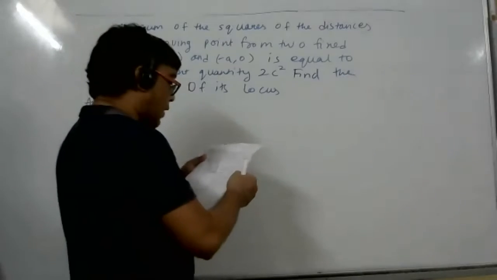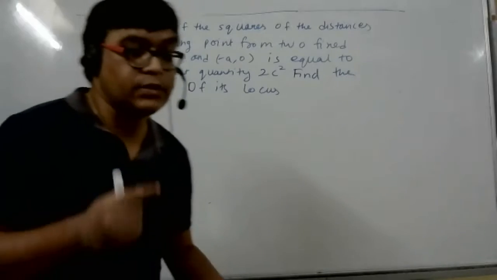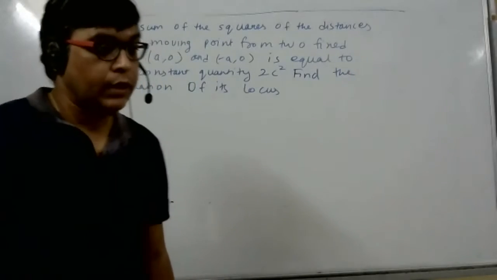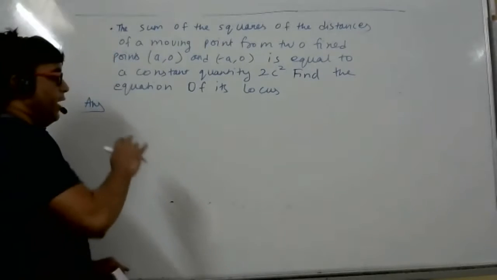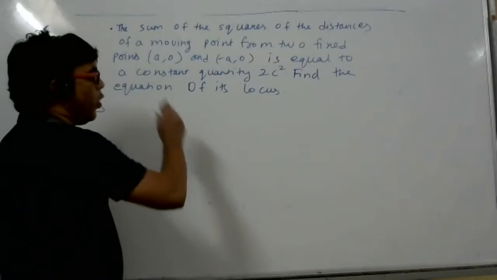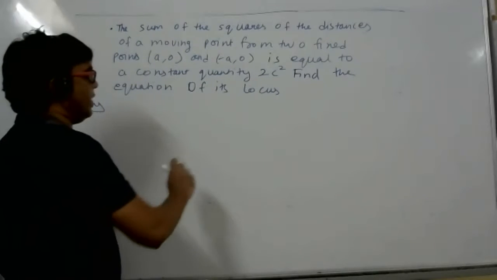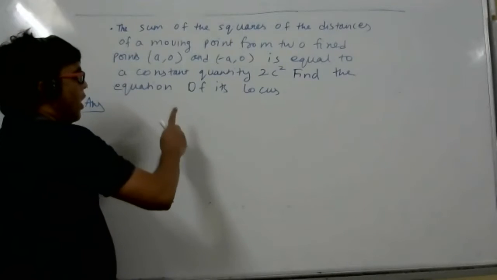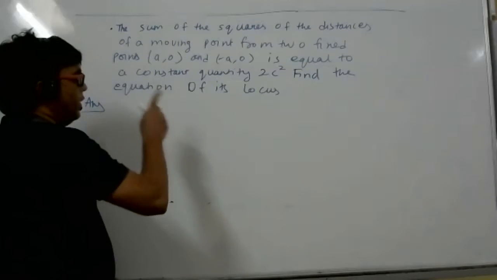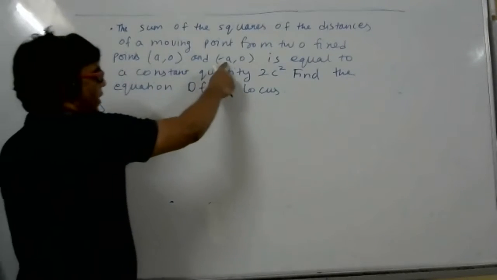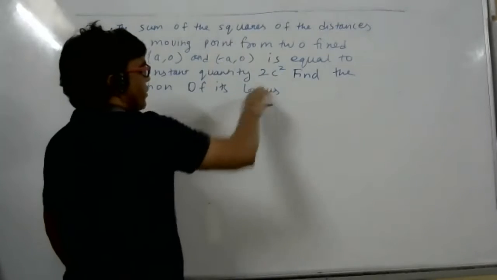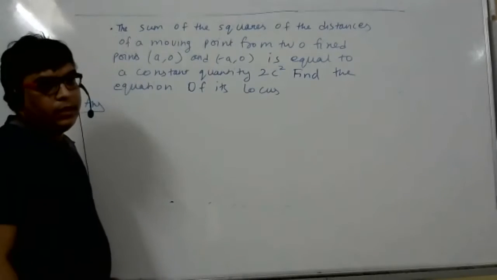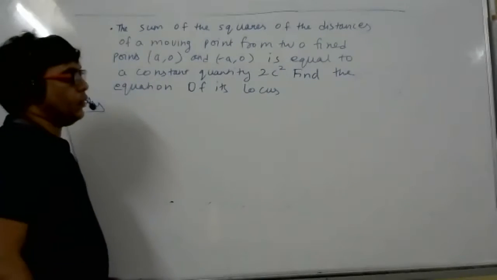Answer is x square plus y square is equal to c square minus a square. I will explain the question. There is a point which is moving in such a way that the sum of the squares of that point's distance from (a, 0) and (-a, 0) is always 2c square. Then which curve will it trace? That is the question.